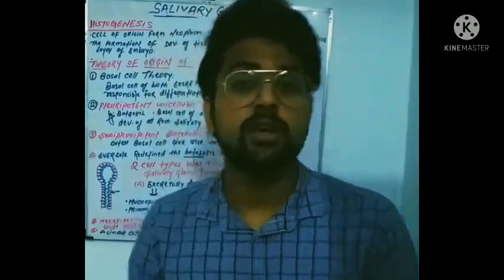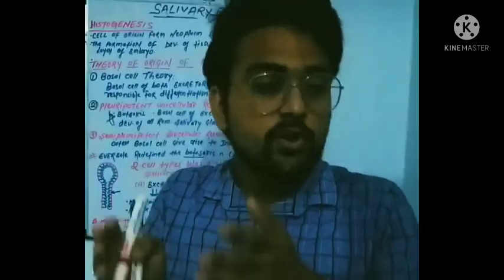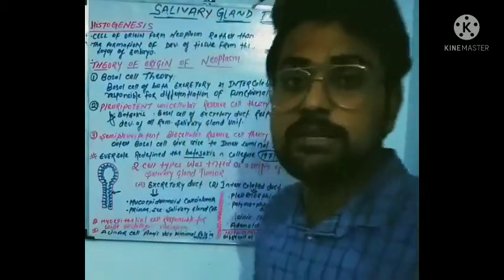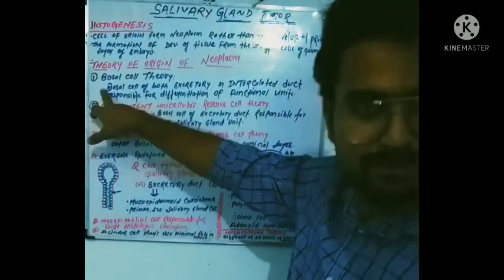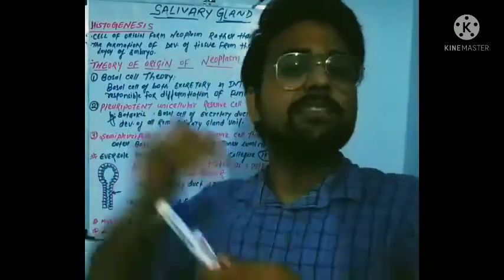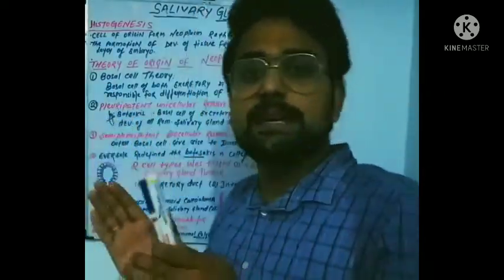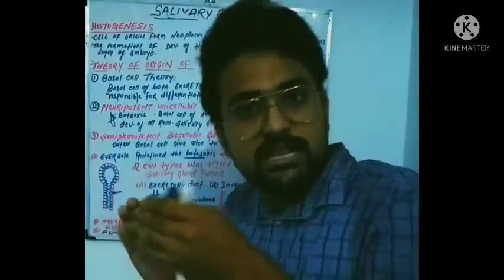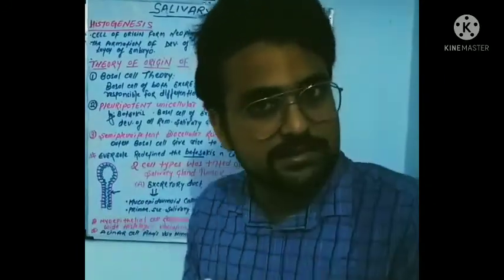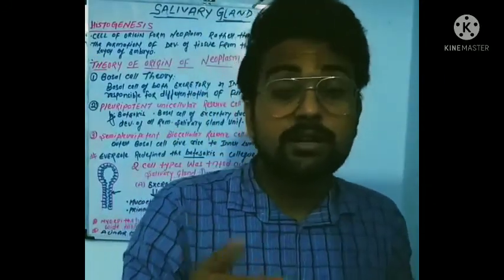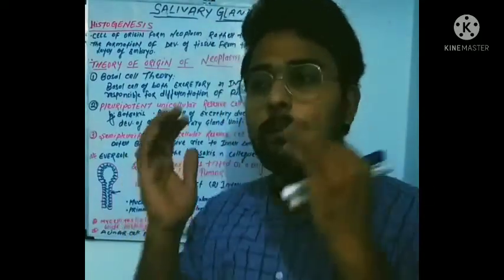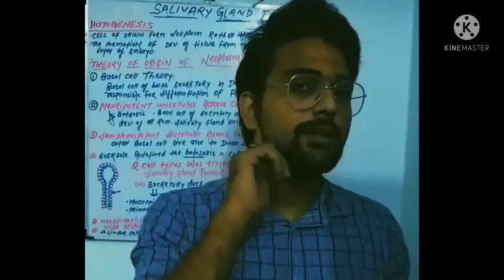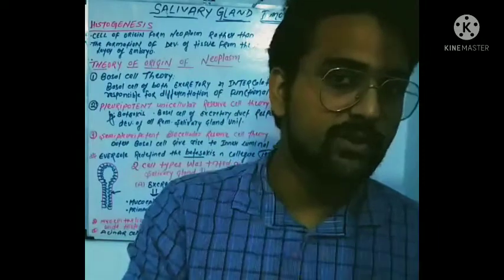Now I was talking to you about the multicellular theory. In the multicellular theory, it was said that there are some tumors in which both cells, the excretory duct cells and the intercalated duct cells, take part. This was the basal cell theory. Emerson modified this theory and said that both these cells are responsible for the origin of this tumor. Along with these two cells, there are some other cells like acinar cells, basal cells, and ductal papillae cells. These all combine at a place and give rise to a tumor near the salivary gland, and they are called salivary gland tumors.